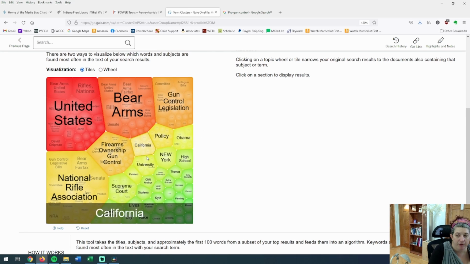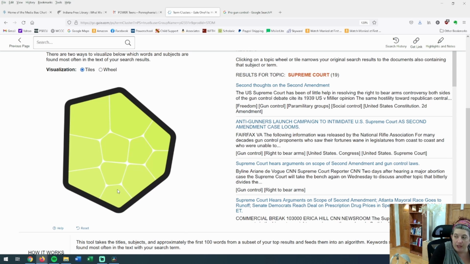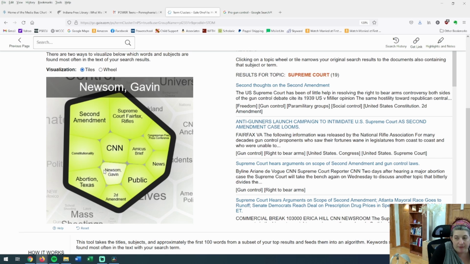It helps me narrow down. I could talk about firearm ownership. I could talk about California policies, New York policies, guns in high schools, Supreme Court cases about guns, mass shootings, race. There's all different things here. If I click on Supreme Court, now it's going to help me narrow it down. Do I want Second Amendment? Do I want